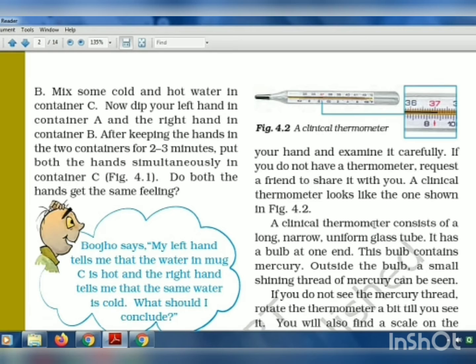A clinical thermometer consists of a long, narrow, uniform glass tube. It is narrow at the front, and it is made up of glass. It has a bulb at one end. You can see the bulb at one end. This bulb contains mercury, a chemical called mercury. There is mercury in this tip. Outside the bulb, a small shining thread of mercury can be seen. You can see that it's shining, a small shining thread of mercury.